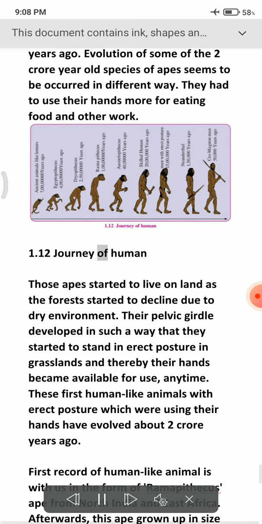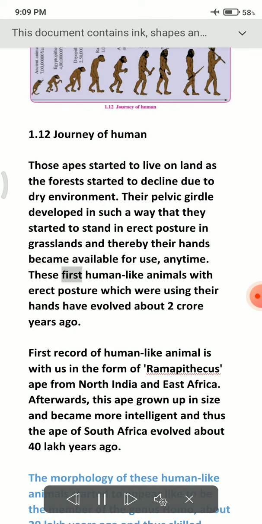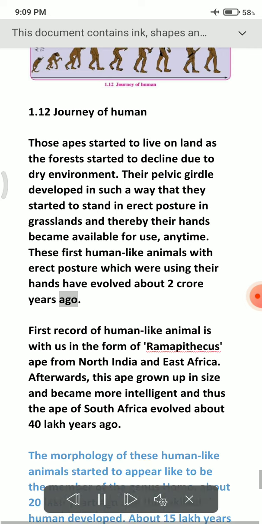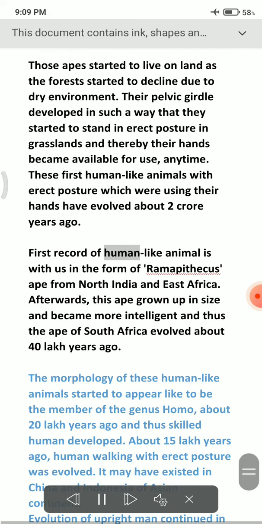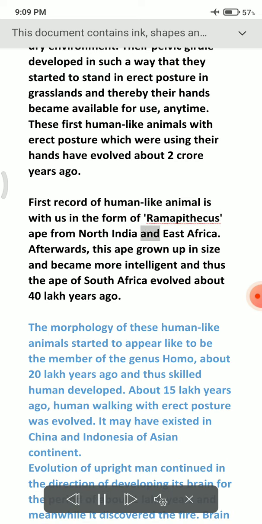Figure 1.12 Journey of human. Those apes started to live on land as the forest started to decline due to dry environment. Their pelvic girdle developed in such a way that they started to stand in erect posture in grasslands and thereby their hands became available for use anytime. These first human-like animals with erect posture which were using their hands have evolved about 2 crore years ago. The first record of human-like animal is with us in the form of Ramapithecus ape from North India and East Africa.